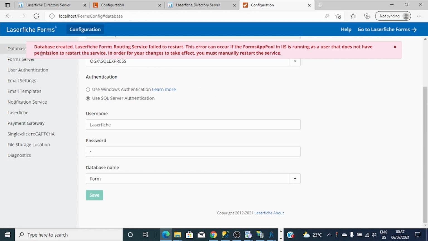Okay, so this is the normal message. Don't get worried. Database created. Laserfiche Form routing service failed to restart. This error can occur if the form application pool in IIS is running and the user does not have permission to restart the service. We can manually start the service.